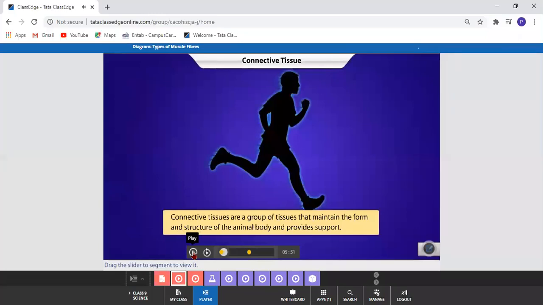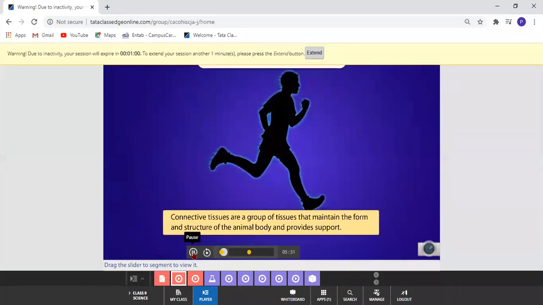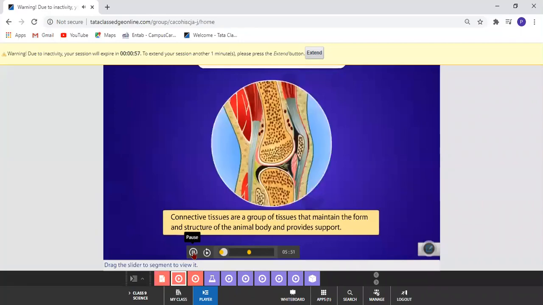What is connective tissue? Connective tissue is a group of tissues that maintain form and structure. Whatever work we have to do and whatever structural formation we have as human beings or animals, it is the connective tissue, and it provides support to our body. They often connect two other types of tissues.